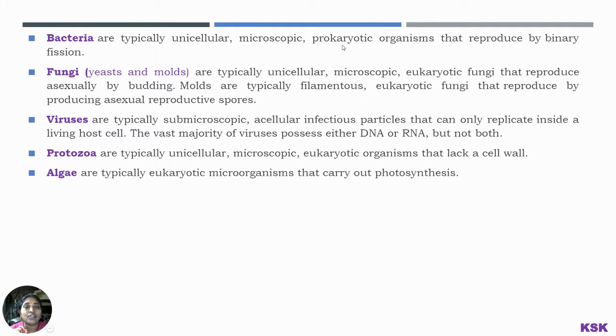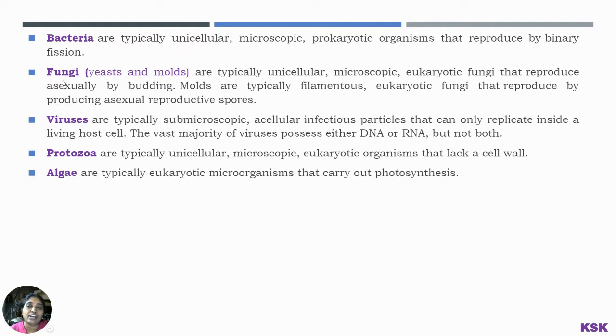Prokaryotic means they have a primitive nucleus, not well developed. Cell division takes place by binary fission. Fission means breakdown: the breakdown of a single cell into 2 daughter cells is known as binary fission.